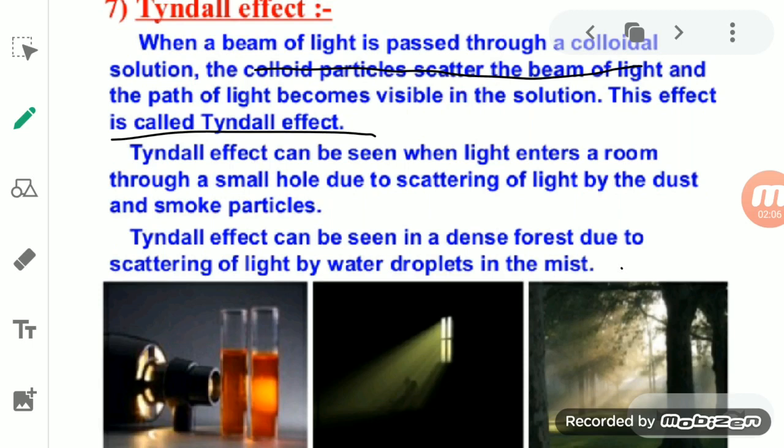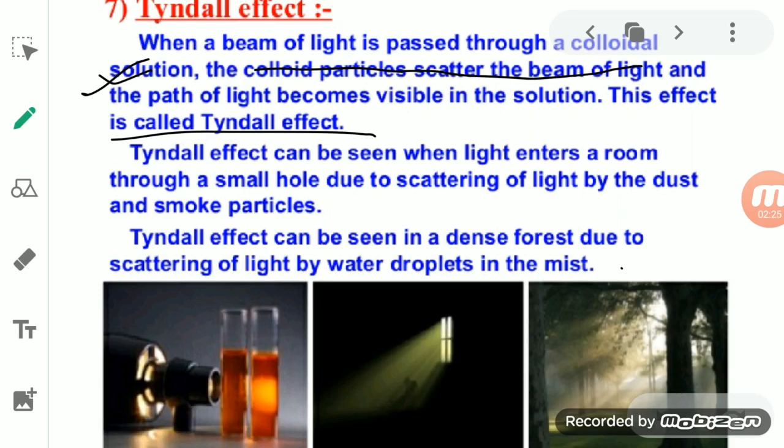Okay, this Tyndall effect is very important. Most of the time the question asked is to write a short note on the Tyndall effect, or how colloidal solutions show the Tyndall effect, or what is the Tyndall effect. So you will write this as the Tyndall effect.